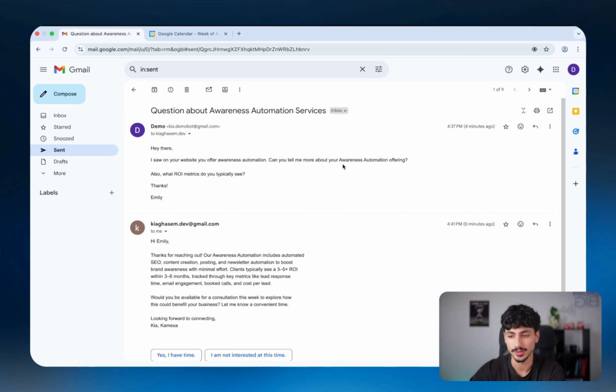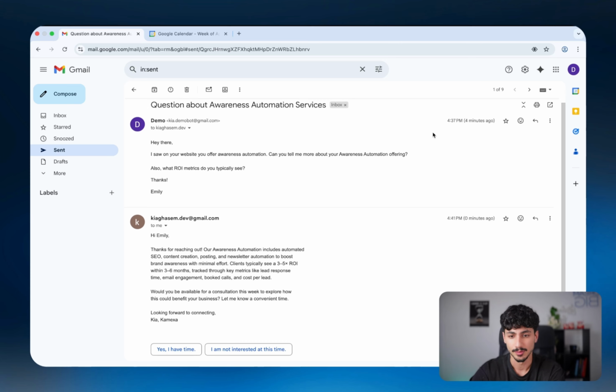Now, I was actually demoing this, so it took me time to try and explain everything. But with that being said, it only took us 4 minutes to get back to a lead. Literally 4 minutes. Do you know how powerful that is? Imagine every single time someone sends you an email, within just a couple of minutes, you get back to them and try to push them to book a call. It's like having a sales team that's super quick and on their inbox 24/7 ready to reply.